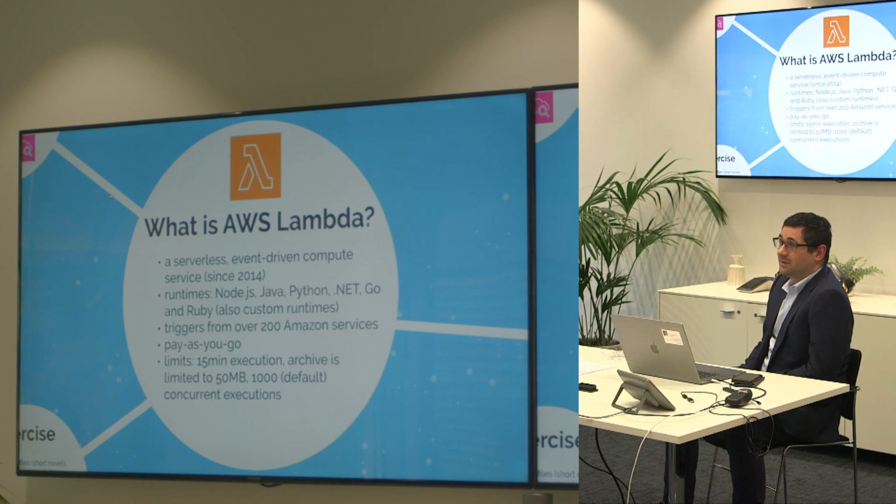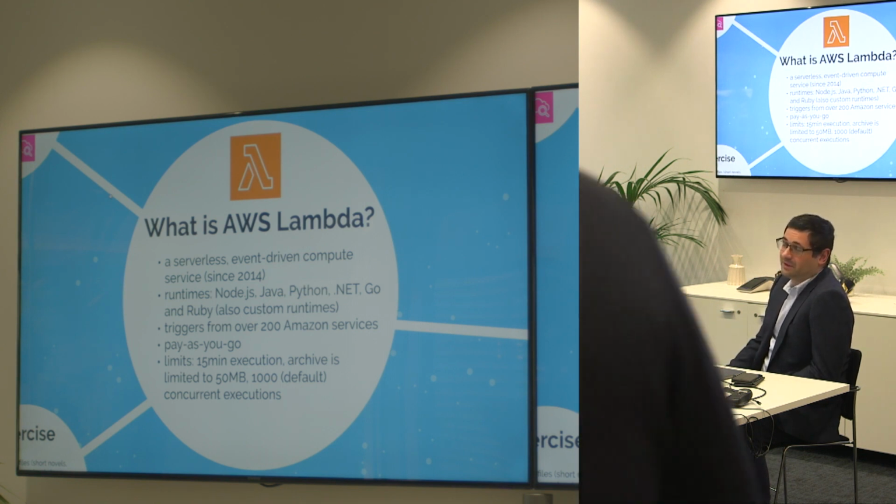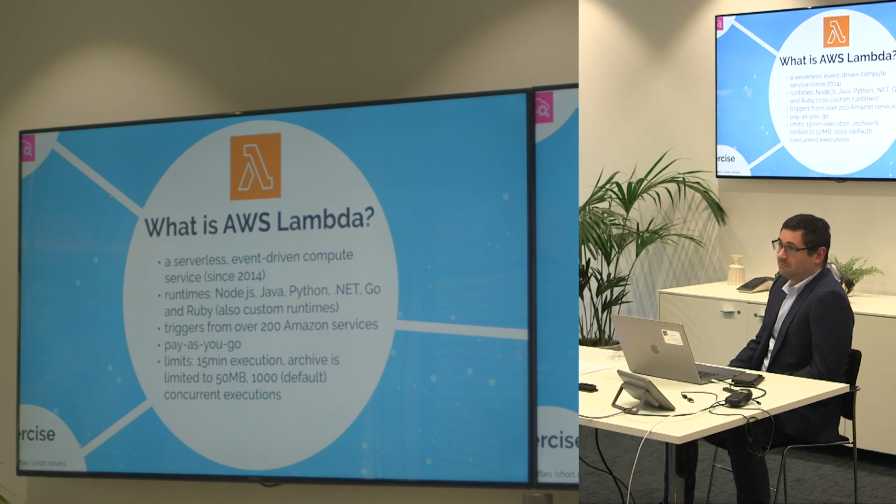Lambda has limitations. First of all, it's not a continuous service. It can run up to 50 minutes. By default, it can run up to 3 seconds. Therefore, you know already what Bezos wants us to do with that. The whole archive cannot be more than 50 megabytes, which creates a bit of a problem if we're using any heavy Java library. For example, Google Guava adds another 3 megabytes. So you have to kind of work around it.